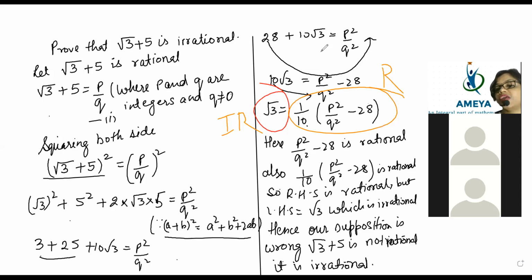So, beta, you have to be very careful at the time of writing this one. This is not a 9th concept, this is a 10th concept. In 10th also, beta, they're asking the same question from the real number system. So now itself we can finish, so that in the 10th exam, when you go to 10th, you will not waste time learning this method one more time. Lots and lots of my students, when they go to 10th, say, Auntie, what you taught in 9th is exactly helping, and now we are able to solve the question nicely. So think, if you go to 10th and this question comes, will you be able to solve it?